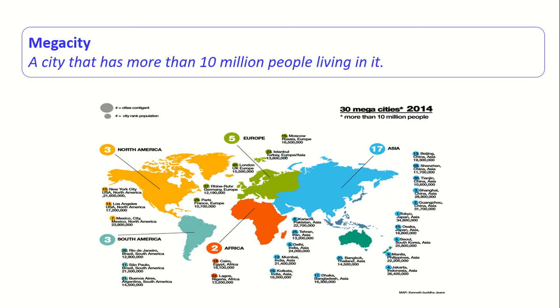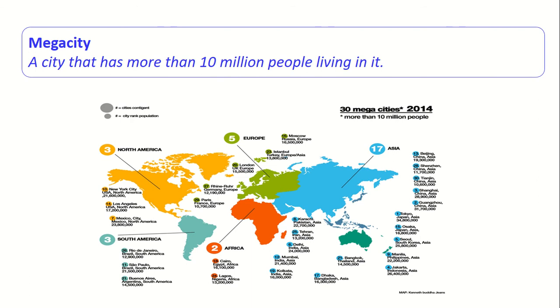So, with that in mind, because of that rapid urbanization around the world, we've had the emergence of something called a mega city. Now, a mega city is a city that has 10 million people or more living in it. So they are very, very large cities. And if you recall, we looked at Asia being the area of the world that has the most megacities. China alone currently has 5 different megacities. Now, for some context, the entirety of Europe has about 5, depending on your estimates.